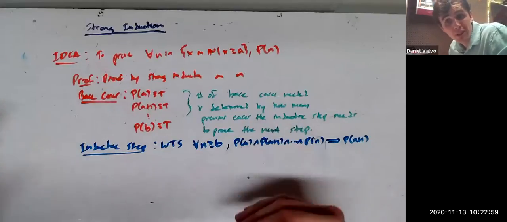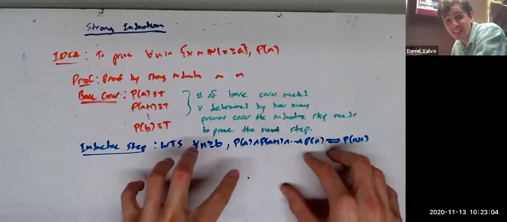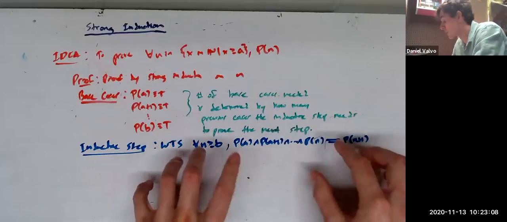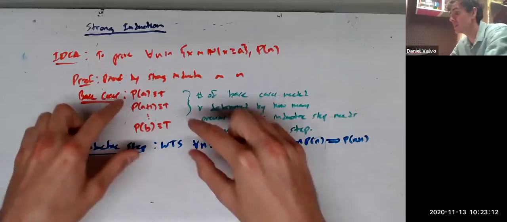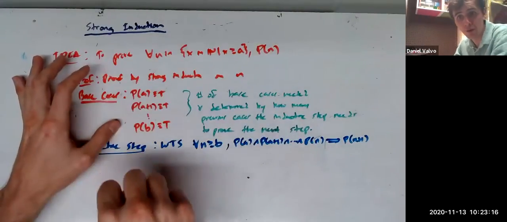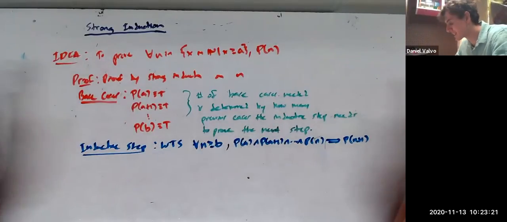But there are plenty of proofs that we can think of, and we're going to do today, where the inductive step actually requires at least a couple, if not more, of the previous cases to prove the next case will hold. And so then you need a few of those base cases, your foundation, your first few cranks, and then the inductive step will take over. This will all make more sense with an example, but this is the idea.